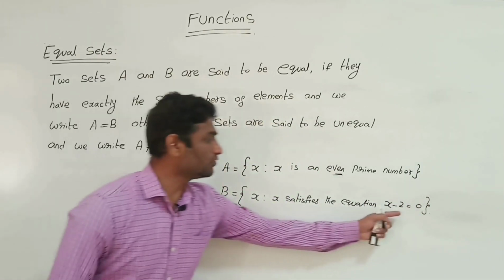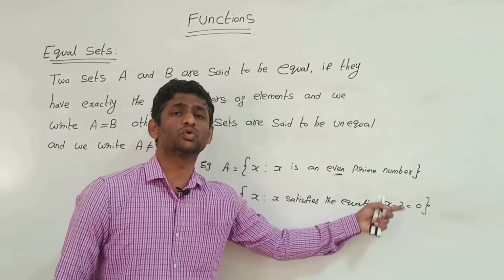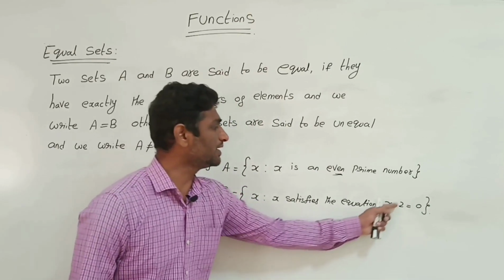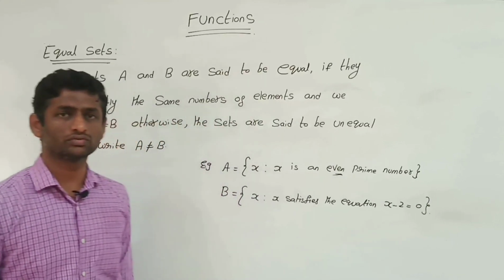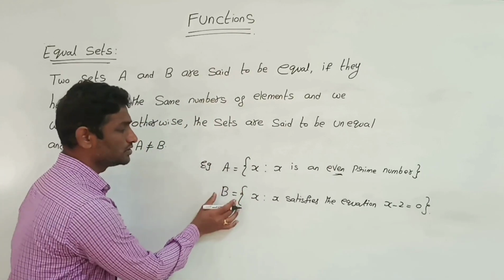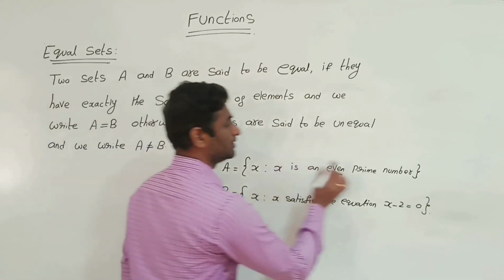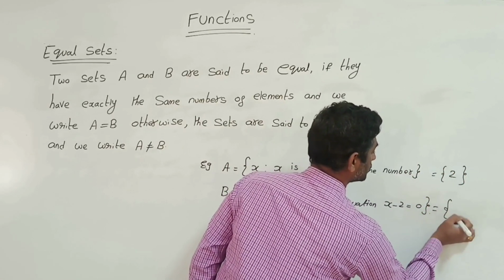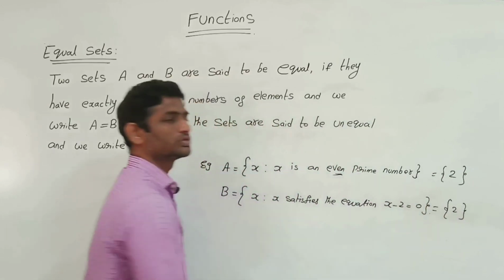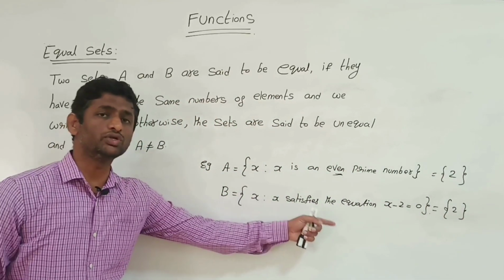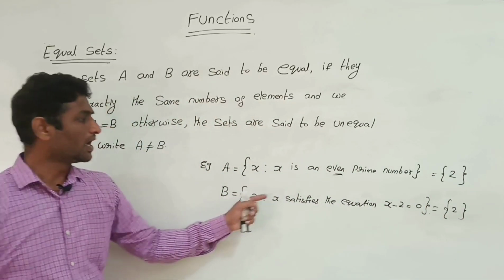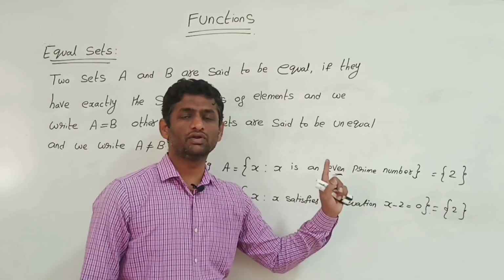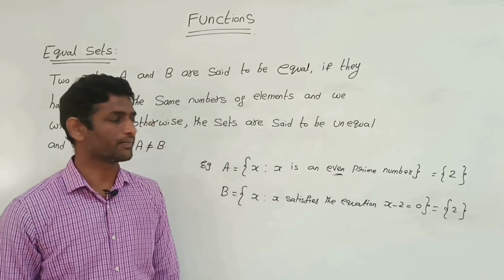Means it is an equation. What is the solution? X minus 2 is equal to 0 means X is equal to 2. Means these are the two sets, and in this, what is the element? 2, and here also 2, because X minus 2 is equal to 0, the set of all solutions comes under this set. As it is a linear equation, it will have only one solution, that is 2.